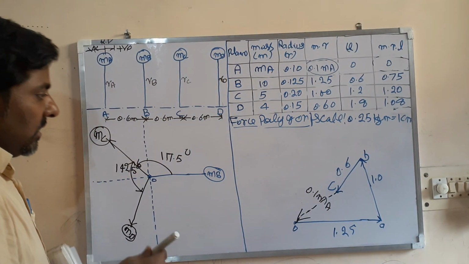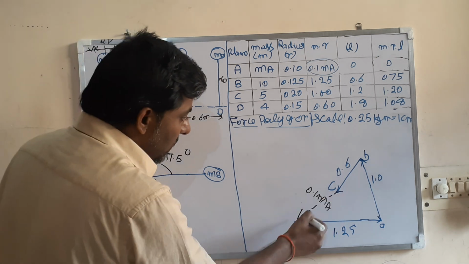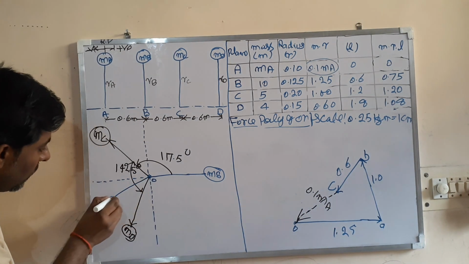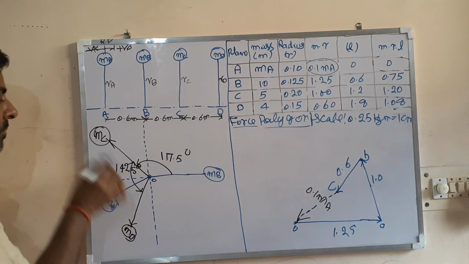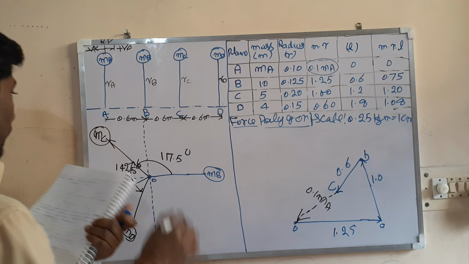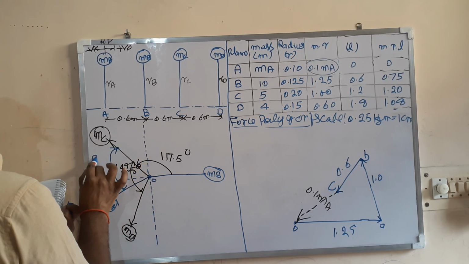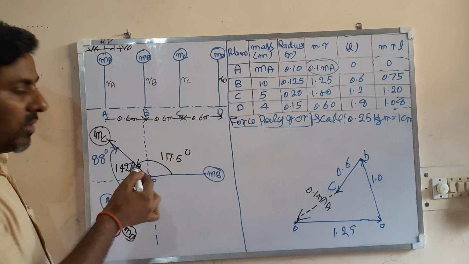So you can see what is the direction of mass mA. Along this, so draw a line parallel to this here. So you have also got the angular position of mass A. When you measure it, you will get this angle as only 88 degrees. So you have got the angular position.